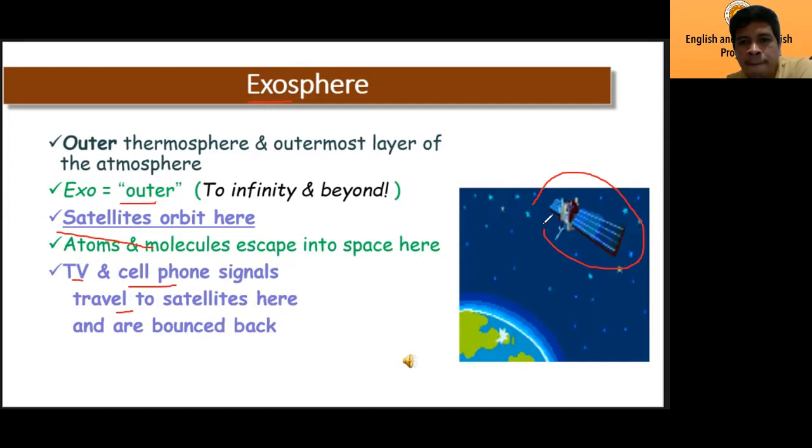So this is the outer space, the exosphere. You understand that? I will repeat. We have troposphere, stratosphere, mesosphere, and then thermosphere, and then exosphere. Sometimes the thermosphere is divided into ionosphere and then exosphere. So these are the 5 layers of the atmosphere.